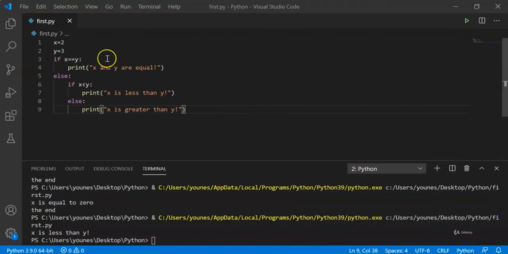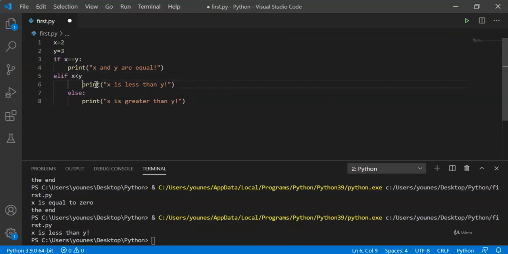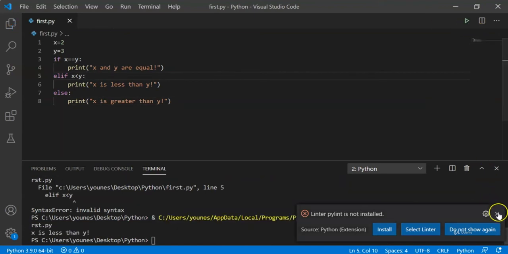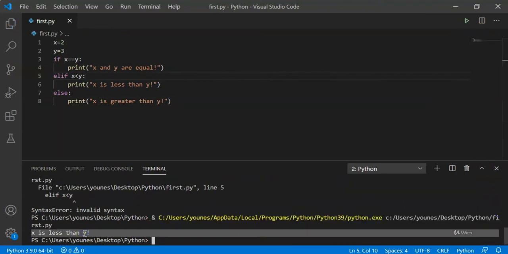So we could have done the same exact code using chained conditionals. So instead of entering the else here, we can simply, let me type it here, elif x is less than y, we'll print x is less than y, and otherwise we'll print that x is greater than y. So if we run the code, here we have the colon, and let's run this code one more time. We'll get x is less than y. So we'll get the same output if we use chained or nested conditionals.